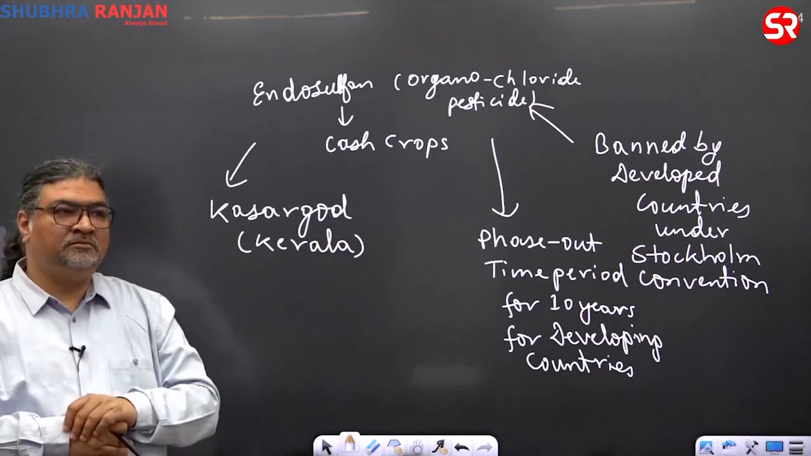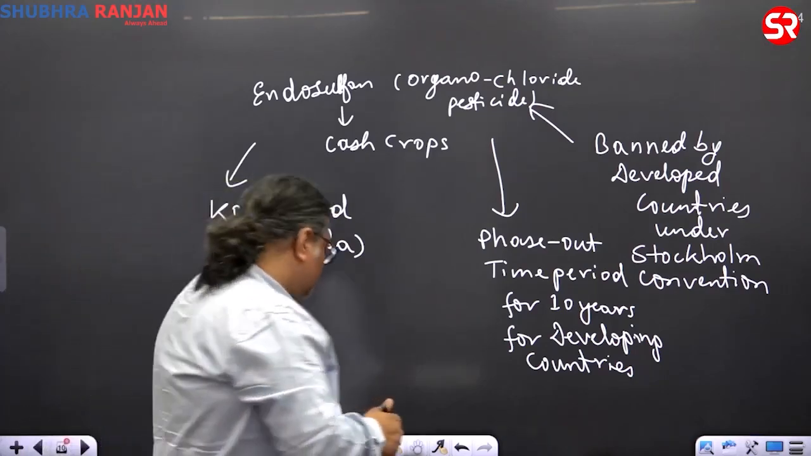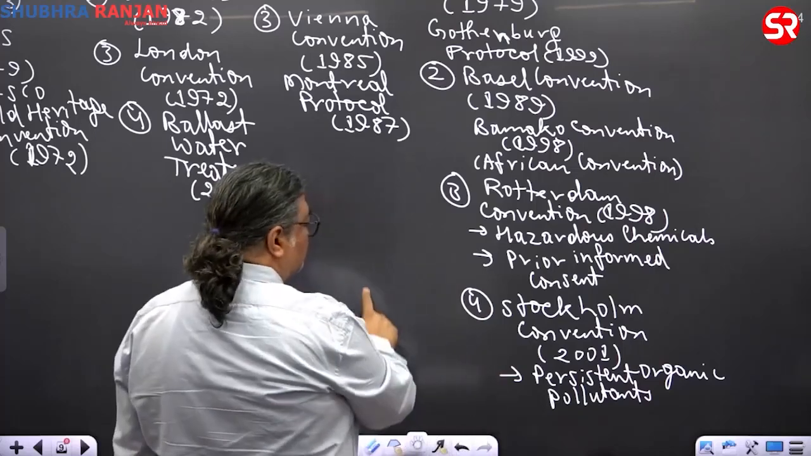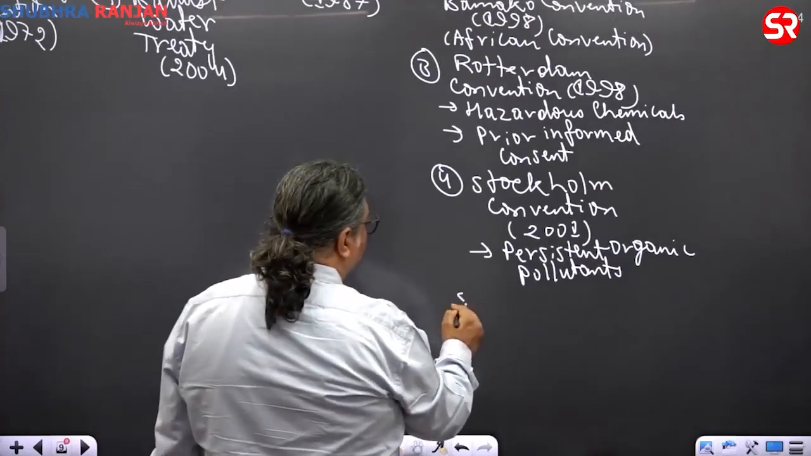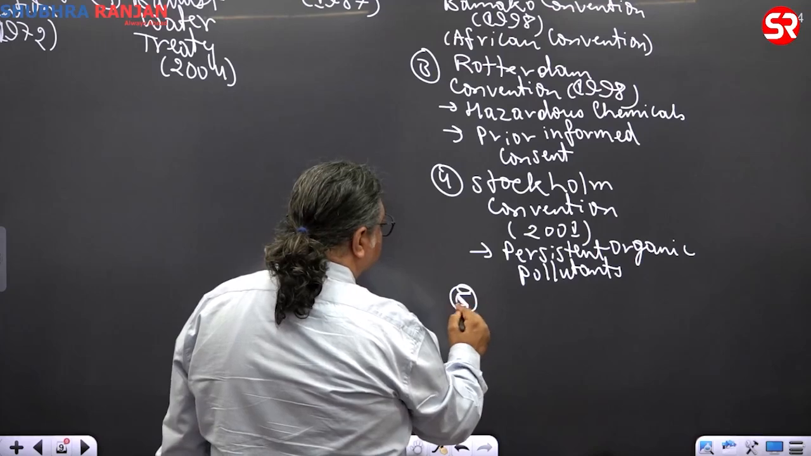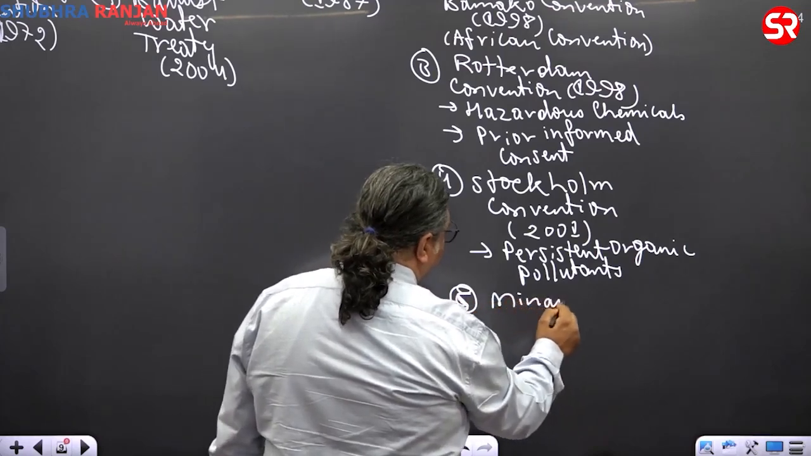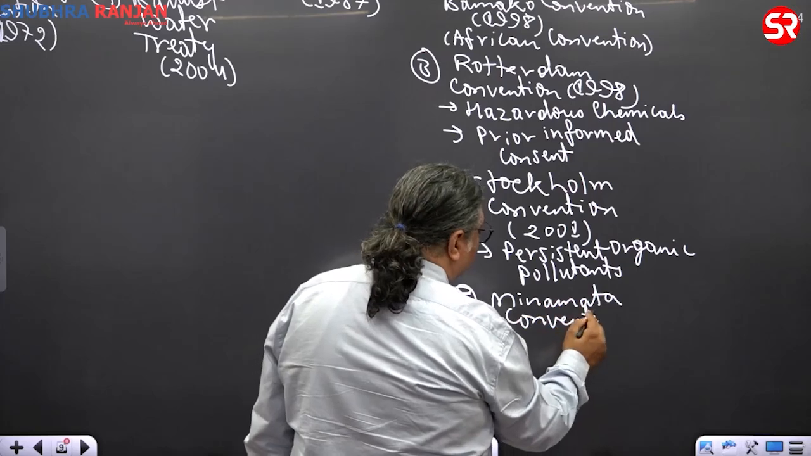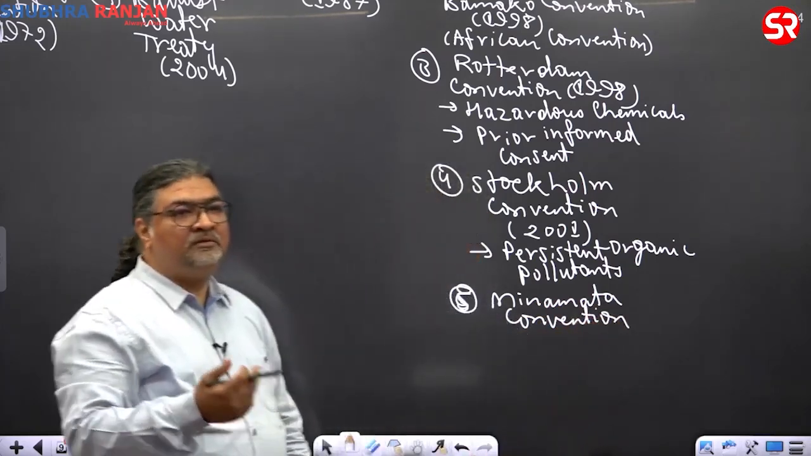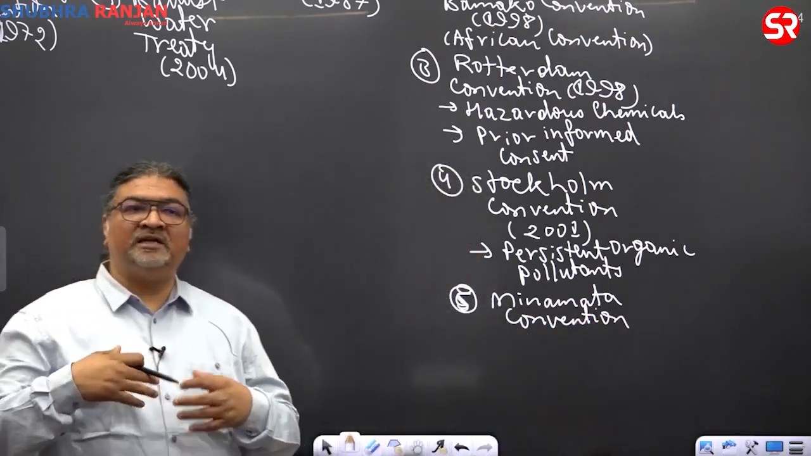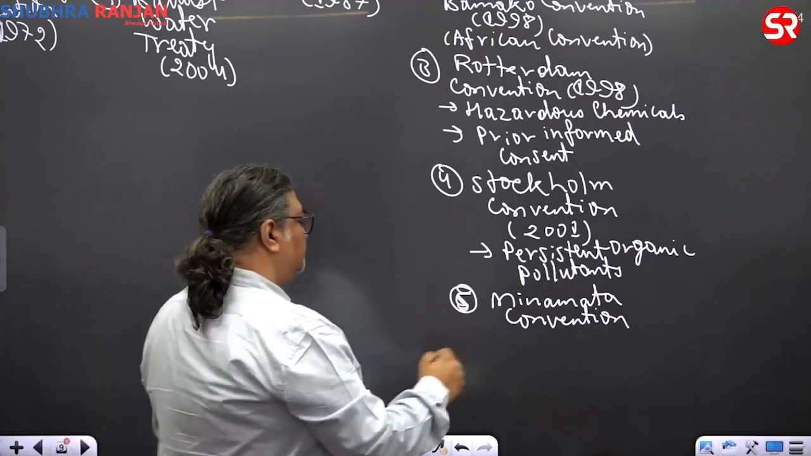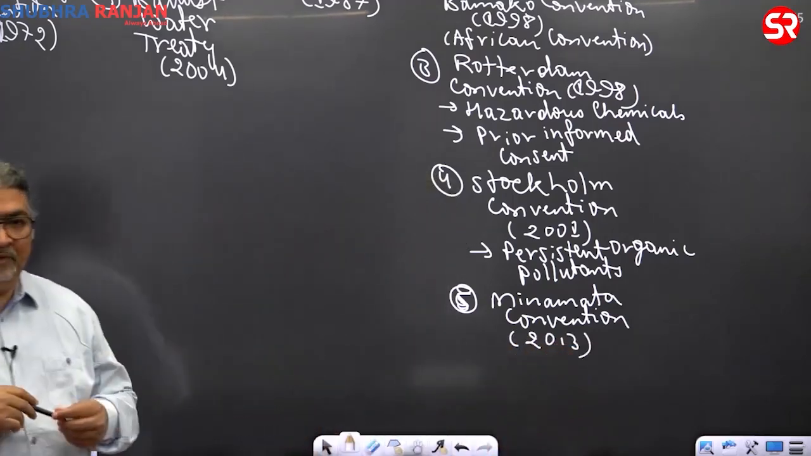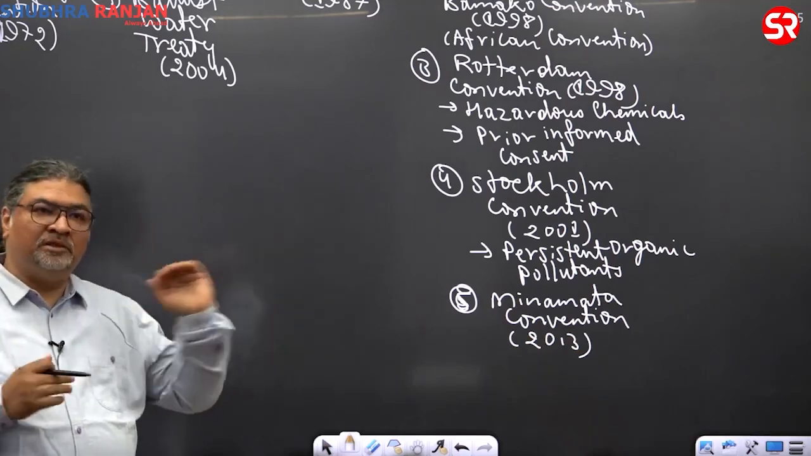Now what am I coming to here? The Minamata Convention. You can write in that flow chart here. The fifth one, you can write Minamata Convention. From the name you can figure out where it comes from. You are all aware, you have read about it. Japan, Minamata Bay. And what exactly happened in Minamata? It is 2013. If you look at the list of conventions, this is the new one.